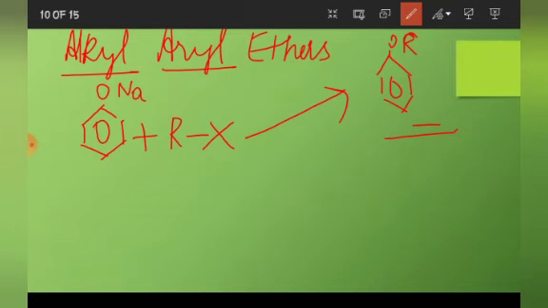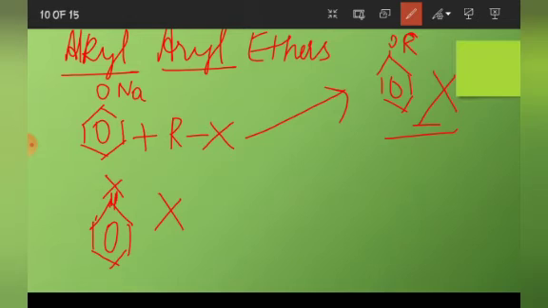But if we use reverse, suppose I use aryl halide, we can do this reaction using aryl halide also. This is aryl halide. But in this case we cannot get the product. Why? Yes, we have already studied. Aryl halides are not used because they are less reactive towards SN reactions because of partial double bond character which arises due to resonance.